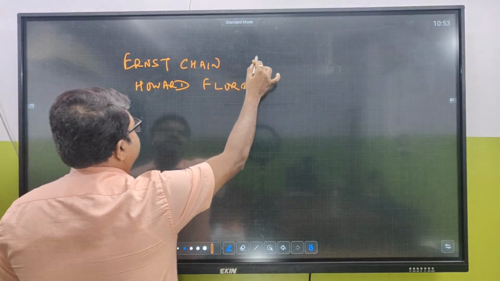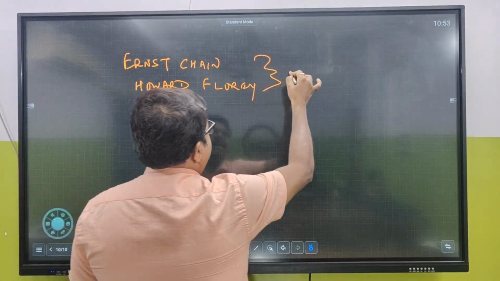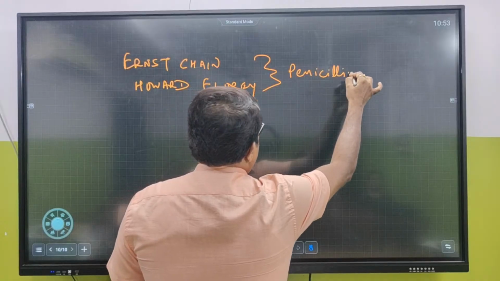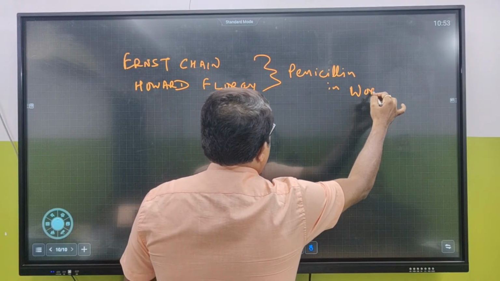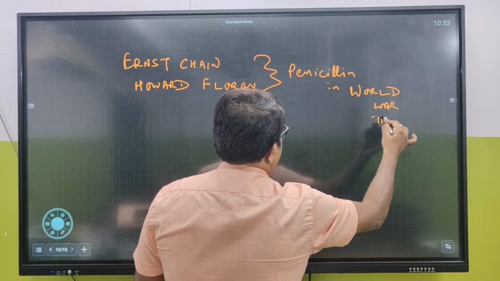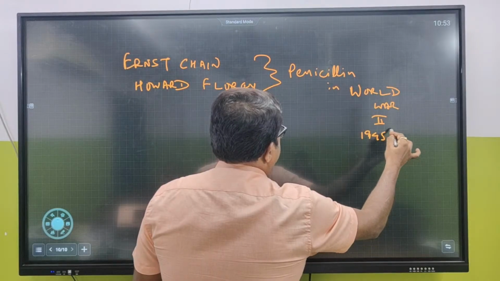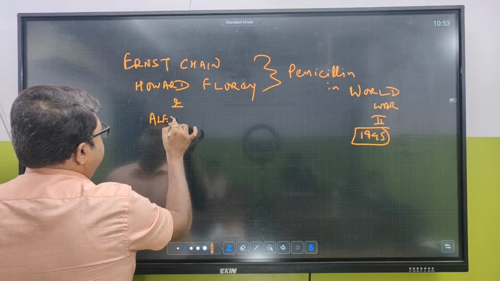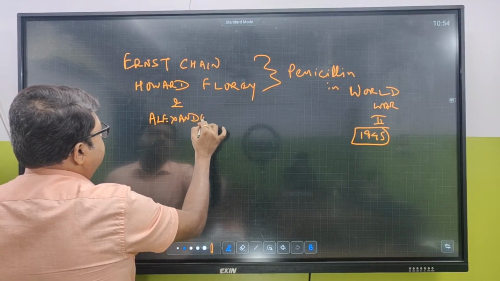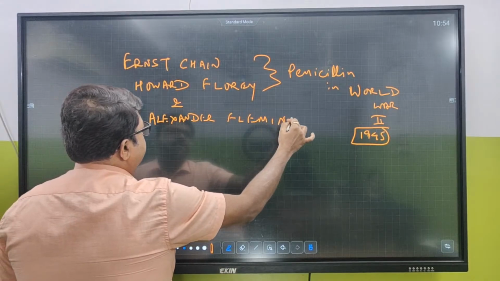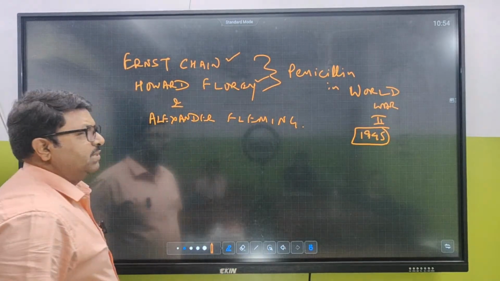So these two scientists utilized this antibiotic penicillin in World War II, 1945. And they got the Nobel Prize. They got the Nobel Prize along with whom? Alexander Fleming. So these three scientists got the Nobel Prize. It's there in your NCERT. It's a very, very important aspect. Einstein, Howard Florey, and Alexander Fleming.